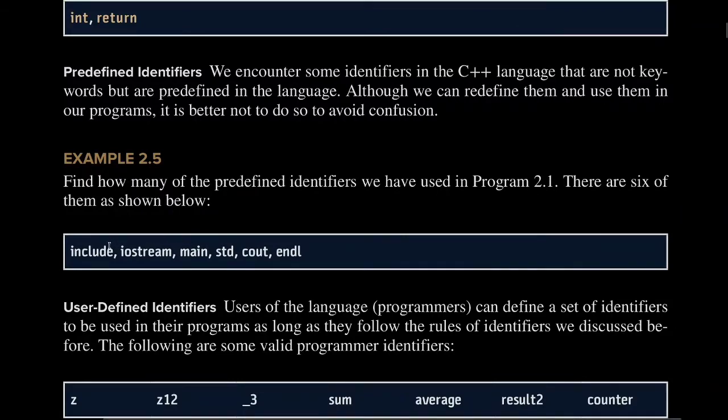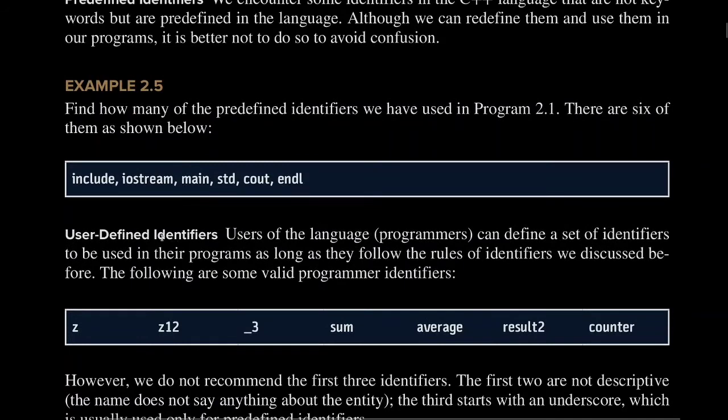So it is a recommended practice that you should not use these names, since our language reserves these words. Although these are not keywords, still because they are defined in the language by default, it is highly recommended that you do not use this kind of names, right? Like your include, iostream, main, standard, std, cout, cin, endl, these are your predefined identifiers, right? Next is your user defined identifiers. So these are the identifiers which we can use. Like I told you, it can be a single character, a single letter, so it is completely valid.